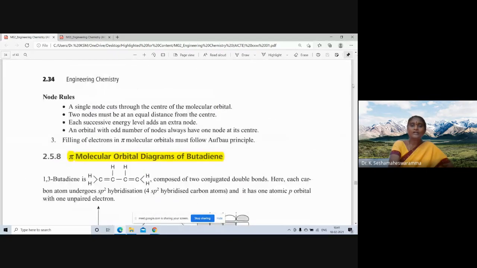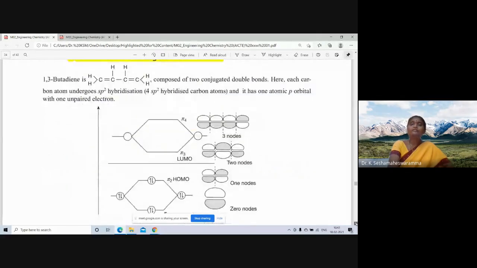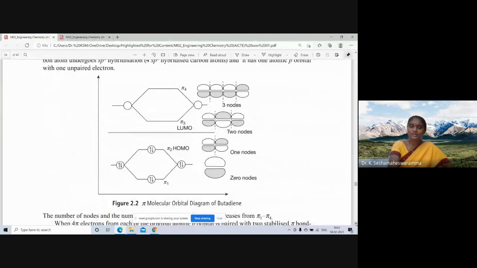This is the molecular orbital diagram of butadiene. In it, 4 pi molecular orbitals are there: pi 1, pi 2, pi 3, pi 4. Pi 1 has 0 nodes, all bonding interactions, C1, C2, C2, C3, C3, C4. Pi 2 has 1 node, an anti-bonding interaction between C2 and C3.